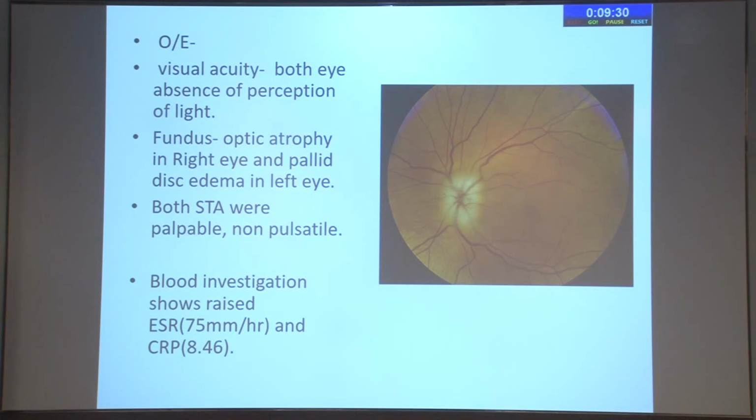When he came to us, he had a pallid disc edema in the left eye. Considering the history, the age and the pallid disc edema, we suspected it must be a case of giant cell arteritis, though he didn't have any signs and symptoms. When we palpated the superficial temporal arteries, they were palpable, non-pulsatile and non-tender, because he had already been on steroids. The inflammation might be in the subclinical stage.